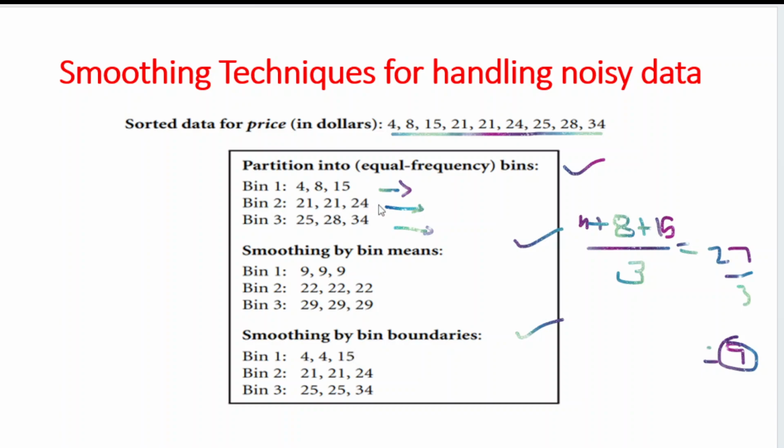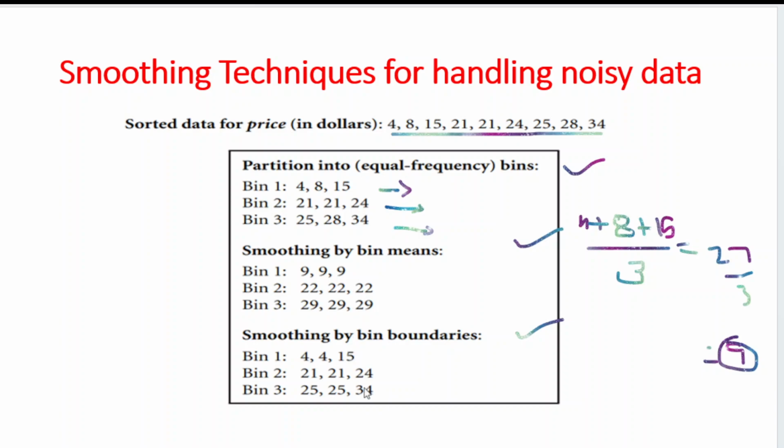Next, 21 and 24 are there in bin 2. 21 is the minimum value and 24 is the maximum value. So for 21, it is the minimum value, and the next value again becomes 21, and 24 stays as the maximum value. Next, take 25, 28 and 34. Among these three values, 25 is the minimum value and 34 is the maximum value. 25 I write as it is, and 28 I replace with 25, because 28 is nearer to 25. And 34 I write as it is.